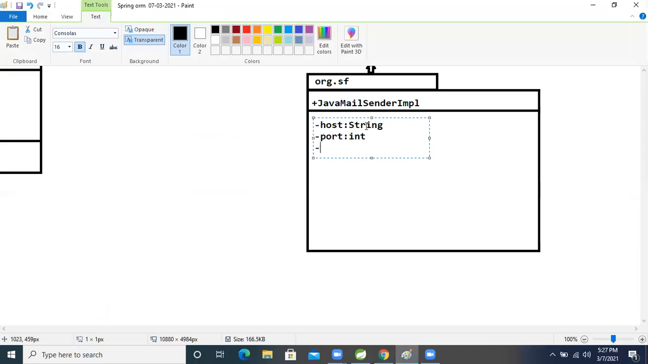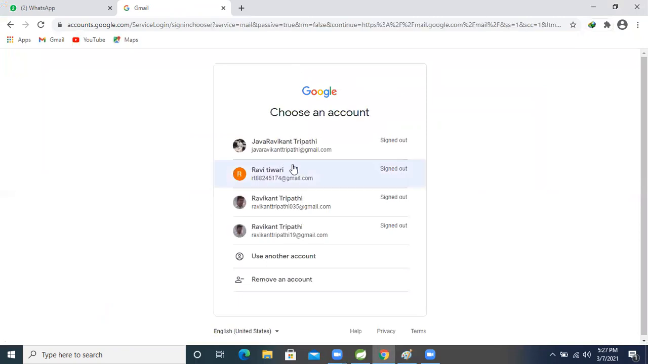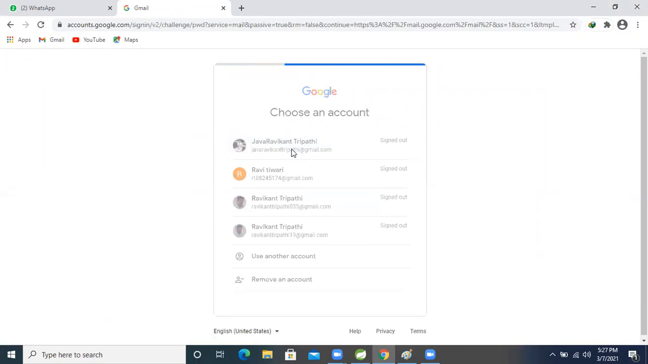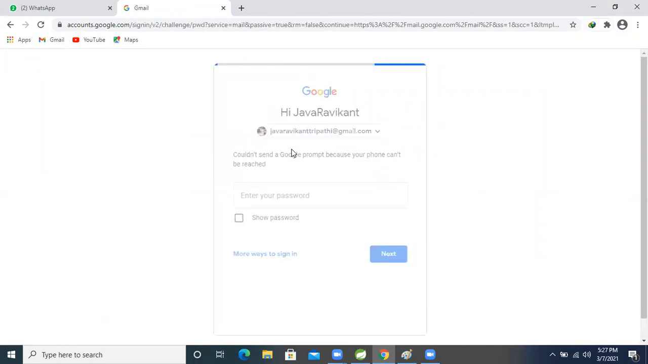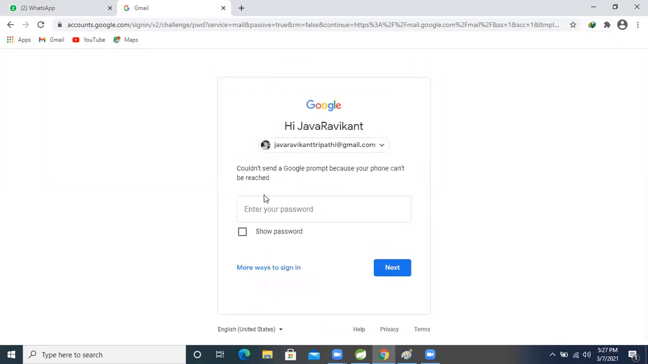Whenever we give the host name and port number, based on the host name and port number, our application will interact. Our application will come to this level. Just wait one minute, I will tell. Our application will come to this email ID that I'm logging into. Till now our application will come, but it also needs a username and password, right?